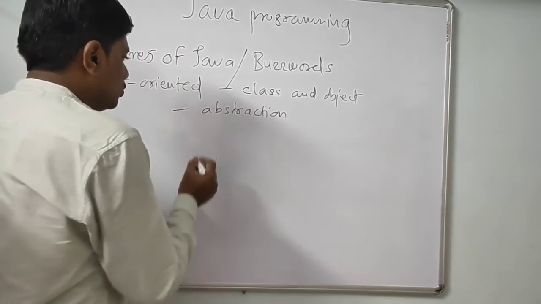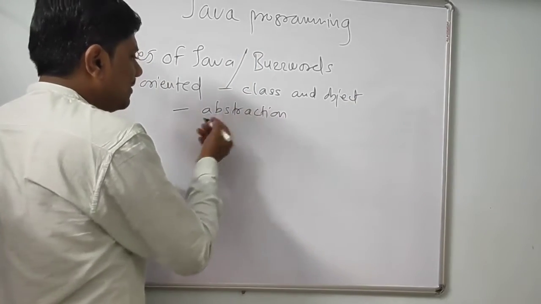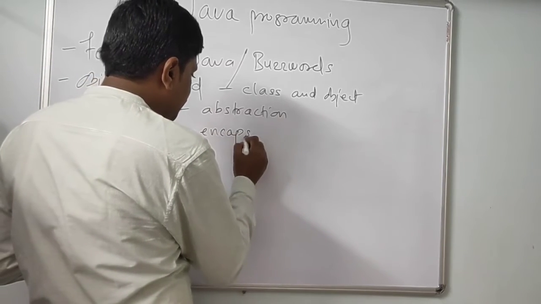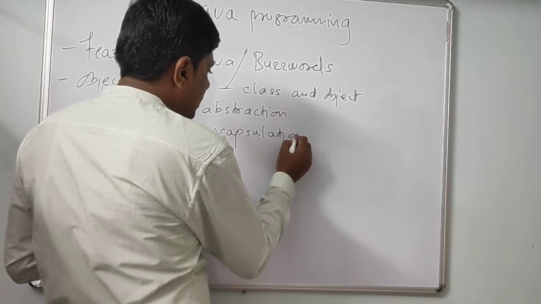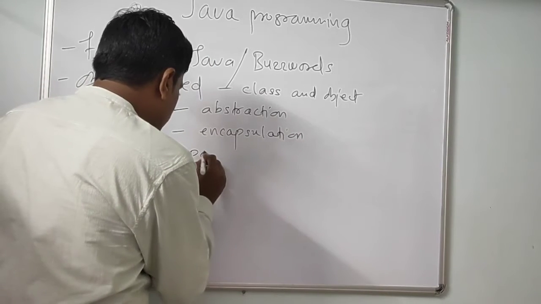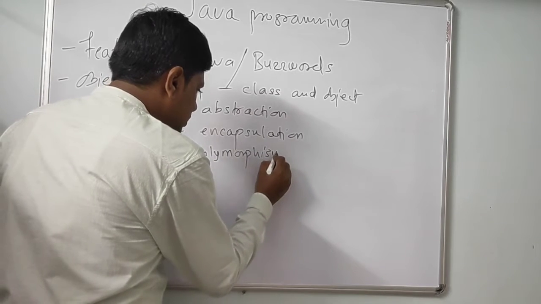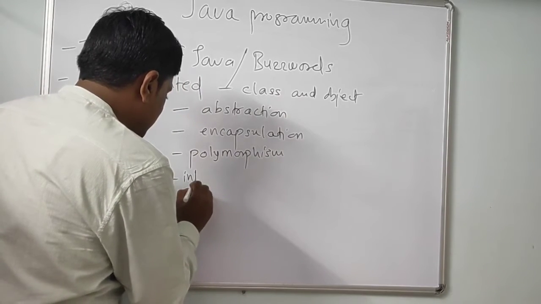These things should be there in an object-oriented programming language.